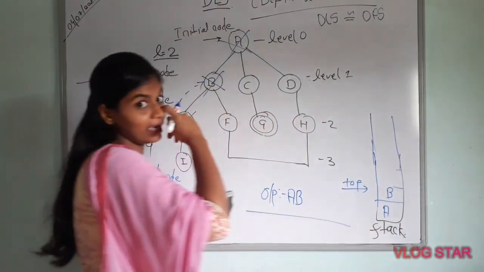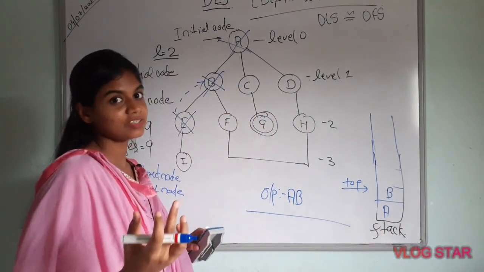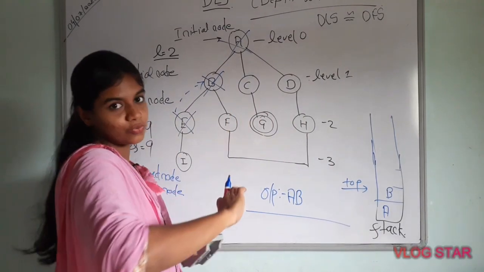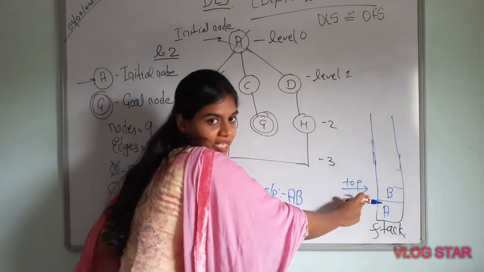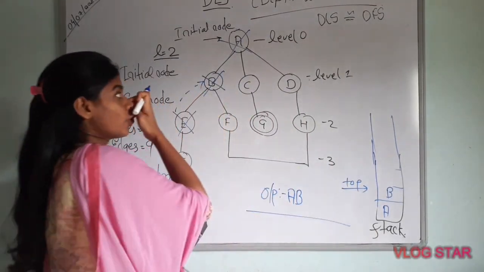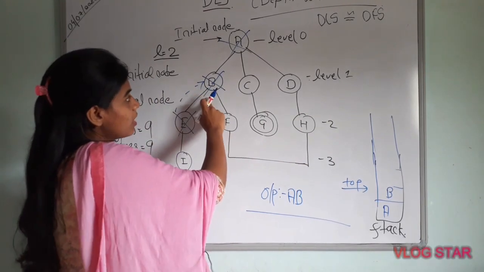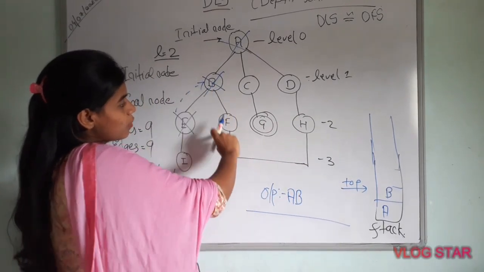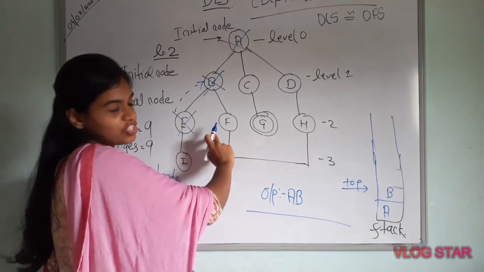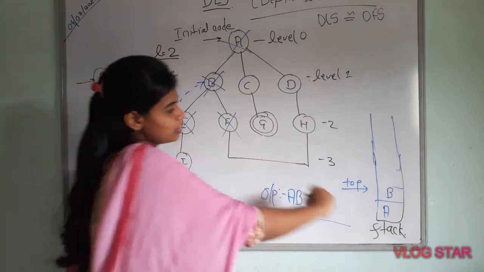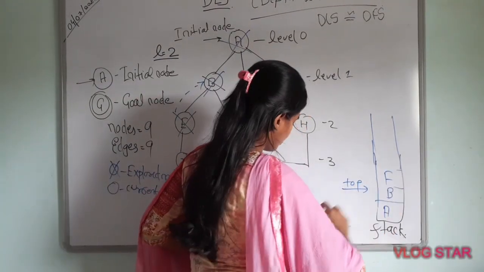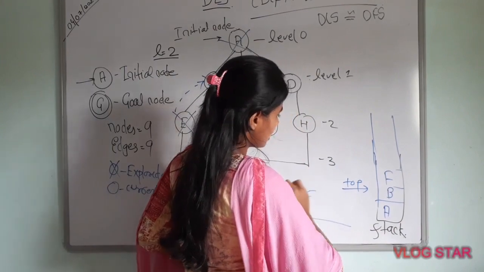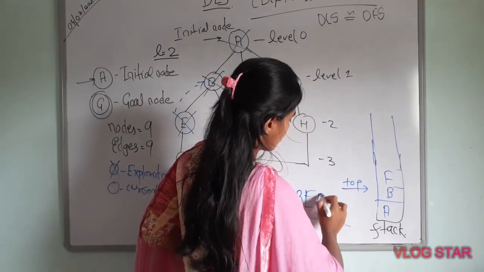So I can go further to traverse the tree. I can traverse all these nodes. I will take B as the top of the stack, and I will put B on the top of the stack. Then I will go to F, because F is the unvisited node. I will make F a visited node. F gets explored, F is put on the stack, and after that I will make F an output.